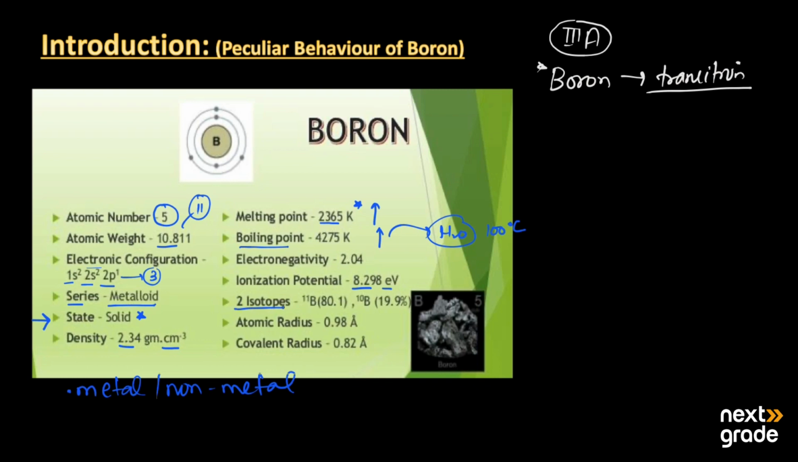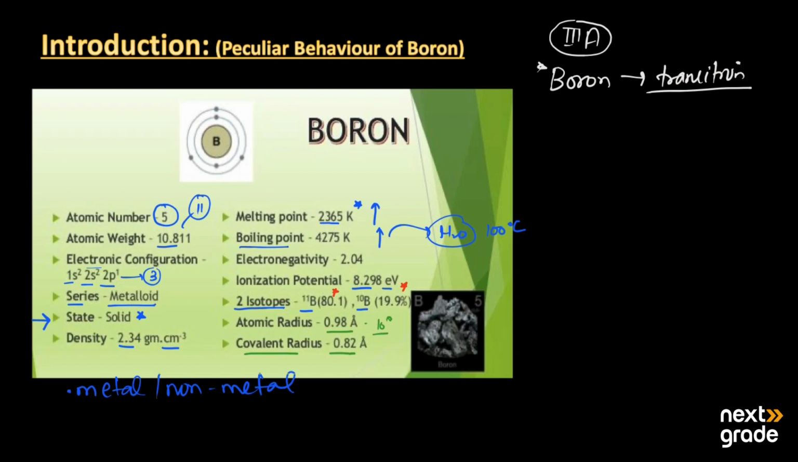Then we have the two isotopic forms of boron. The first one is boron 11 and then we have boron 10. The percentage abundance of isotope 11 is 80%, which is more compared to boron 10, which is almost 19.9, or you can say 20%. Then the atomic radius of boron is 0.98 angstrom, where an angstrom is 10 raised to power minus 10. Then we have its covalent radius, when it forms a covalent bond, which is almost 0.82 angstrom. So these were the simple properties of boron.